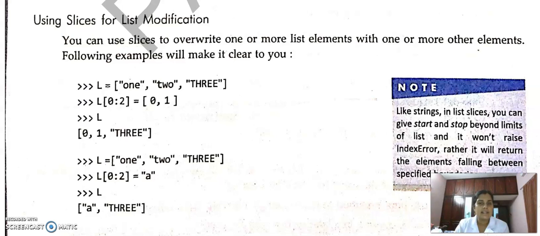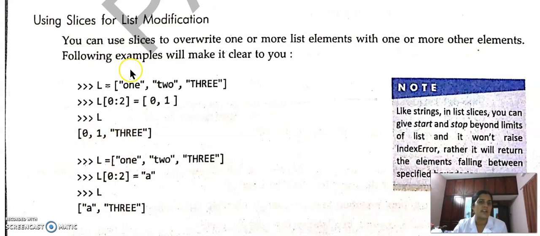Then we can slice and overwrite one or more list elements with one or more other elements. For example, suppose L equal to 1, 2, 3 is a list, L[0:2] = 0, 1. That means 0 colon 2, 0, 1, 2. That means these first two elements are replaced by 0 and 1. So this will be the output.